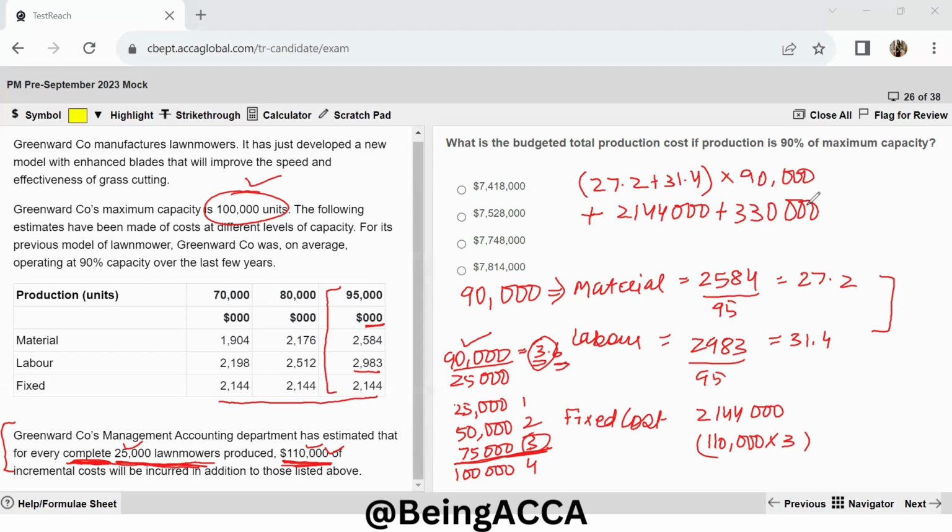Then I'm adding 2,144,000, and then I'm adding 330,000, and with this I have 7,748,000. So that means option C is my answer. Then I will move on to the next question.